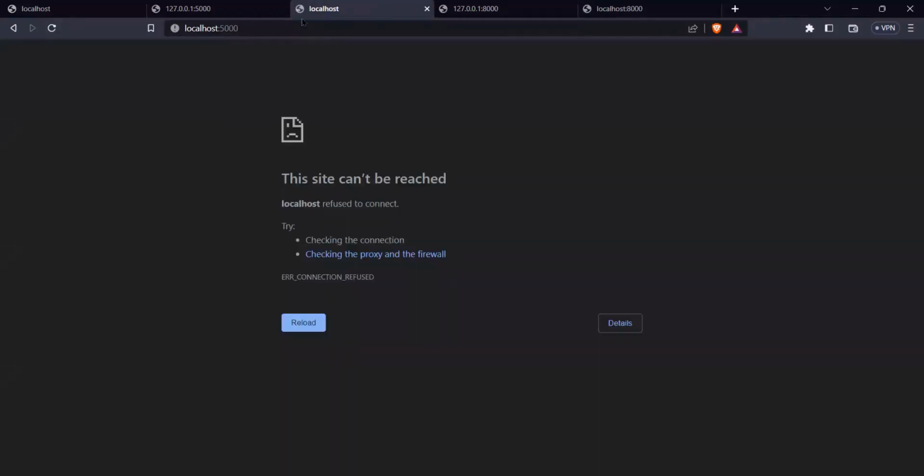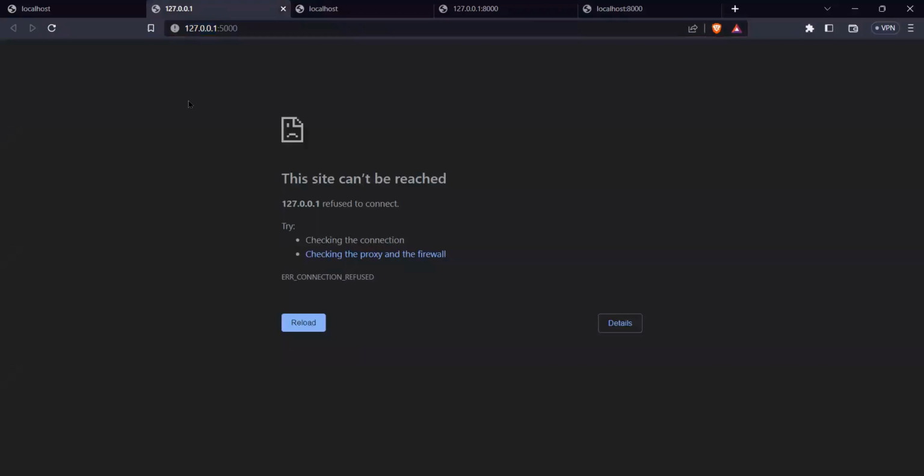But if you go back to the previous one, localhost 5000, it will say that this site cannot be reached. I hope you have faced this kind of error many times. The server is open, but the port is not open. Only if the particular port is open on the other side can we connect. It is simple: if there are two people on two building tops, and one wants to throw a ball, the other person should be there to catch it. Like that, there should be one port open and ready to consume it. Only then can you open it.